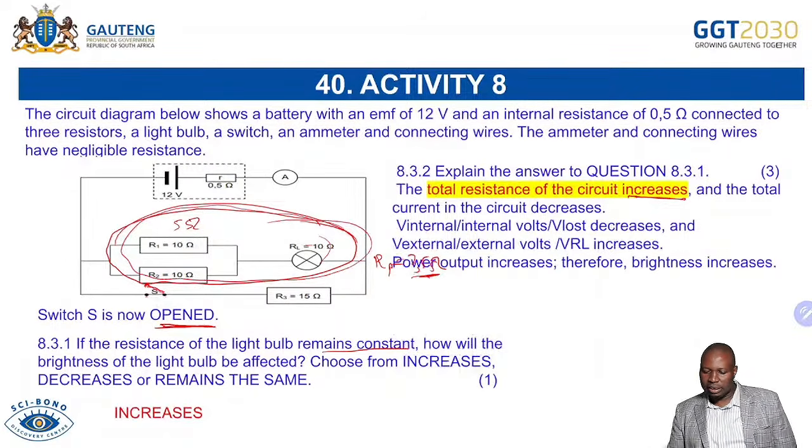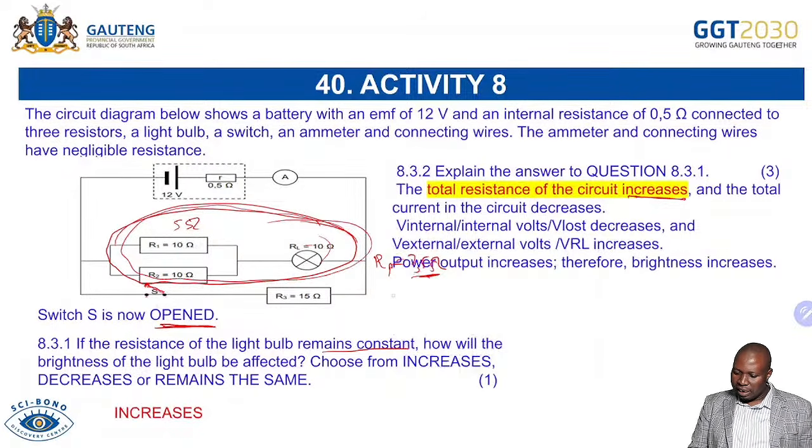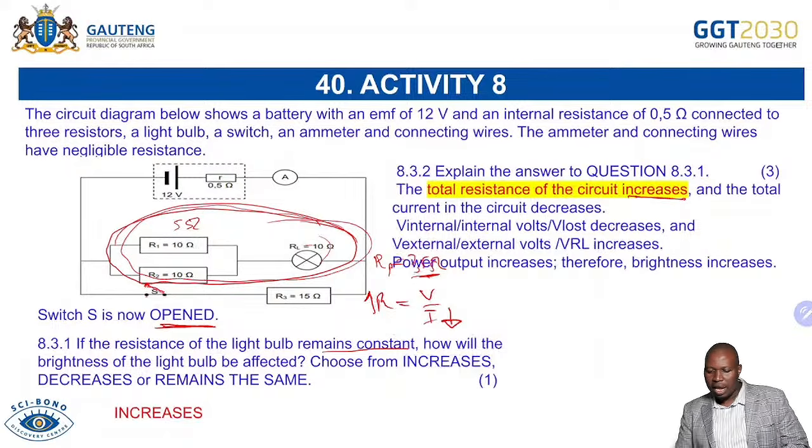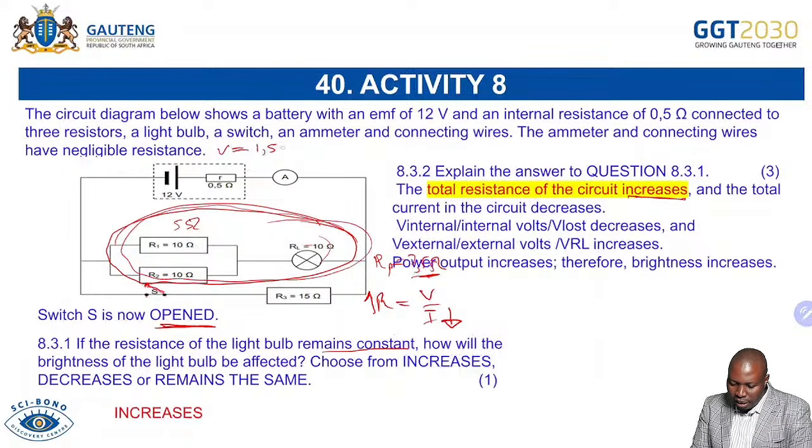And when the total resistance increases, remember the relationship between R and I, inversely proportional. So the total resistance increases, which means the current will decrease. And if the current decreases, remember it has an effect here. The current was 1.5, and then if you multiply that by internal resistance, which is 0.5, you are able to get your 0.75 as your internal voltage.